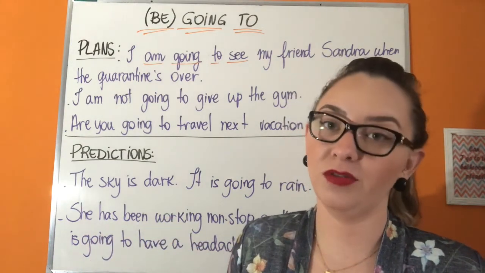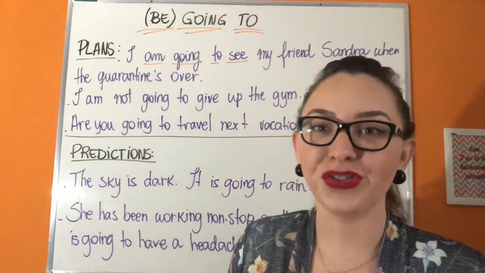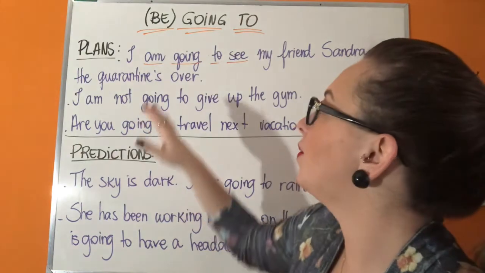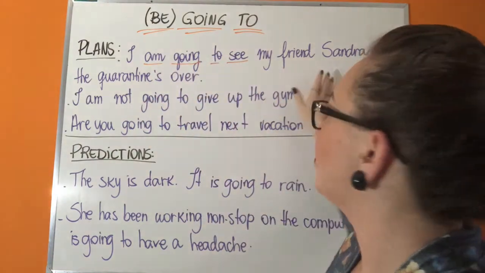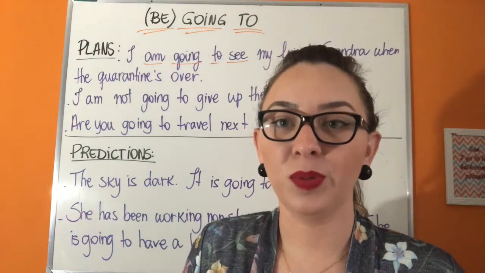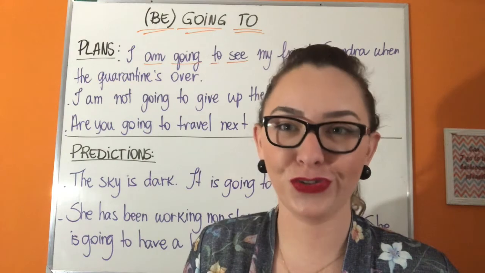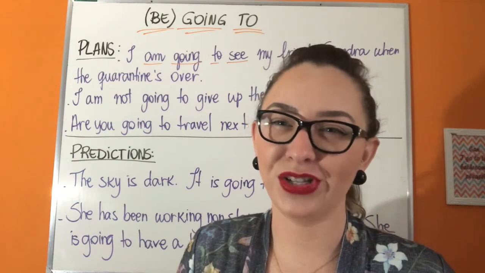It can be a little far from the present, but it's not like 10 years. It's just a little far. So I am going to see my friend Sandra means that I have planned this. I really intend to do this after the quarantine's over.